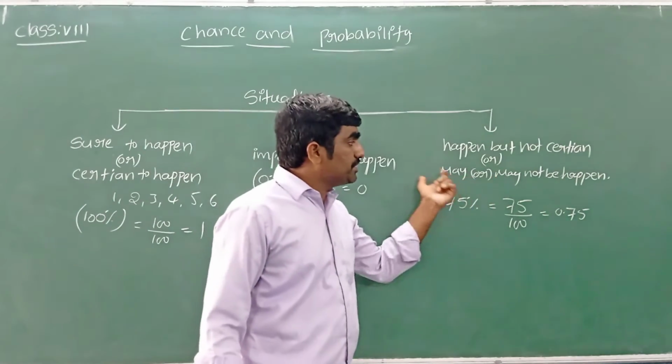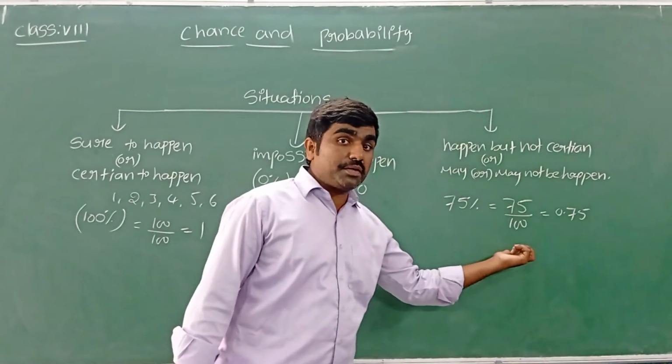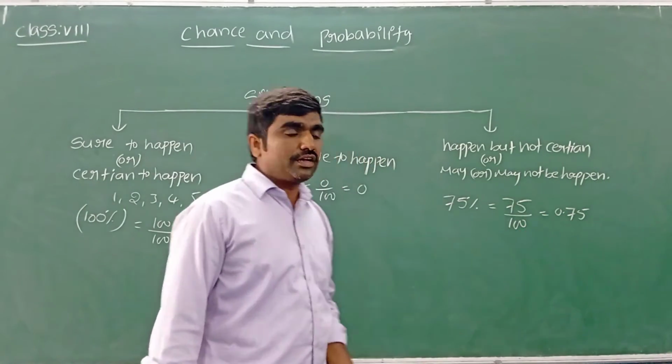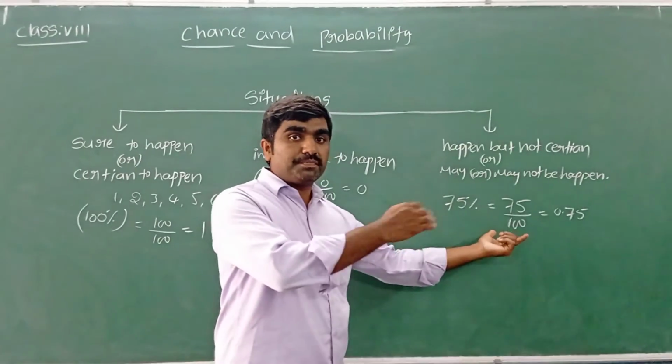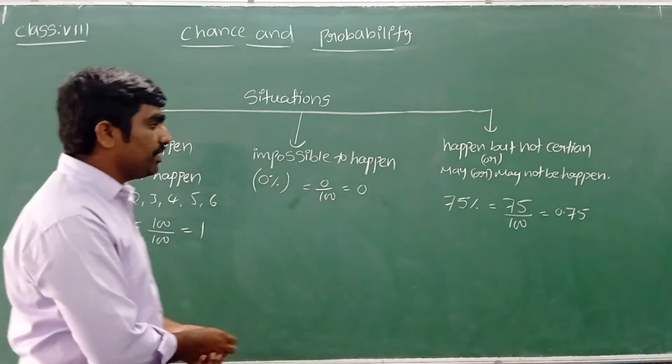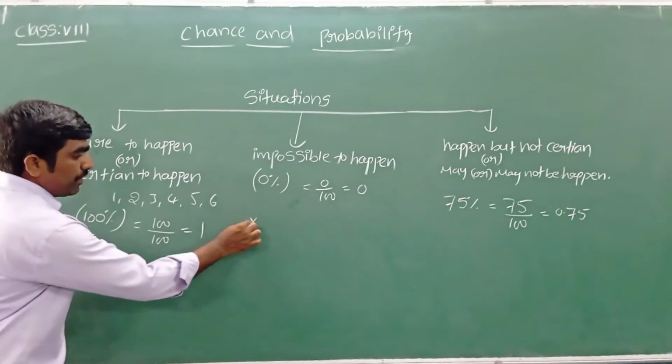The probability of this case may or may not be. Chances are there. If it is 90%, yes, we can say that 0.9. So like that, here we can see the probability is between 0 and 1. So what can we conclude here? What are the key points here?